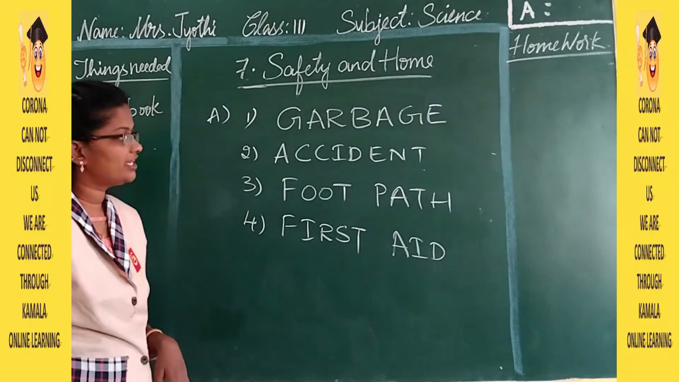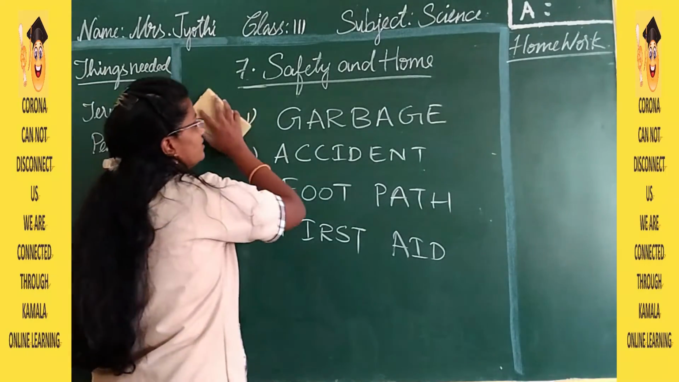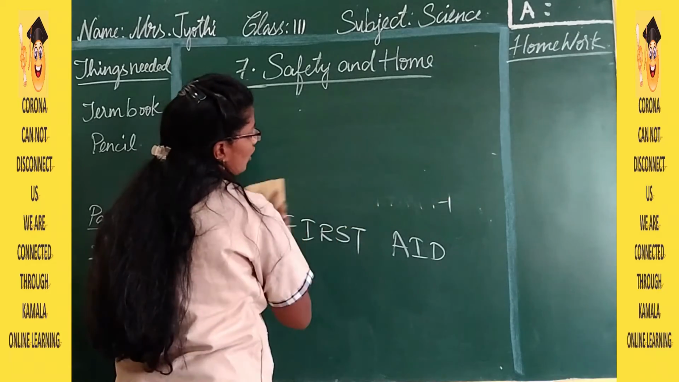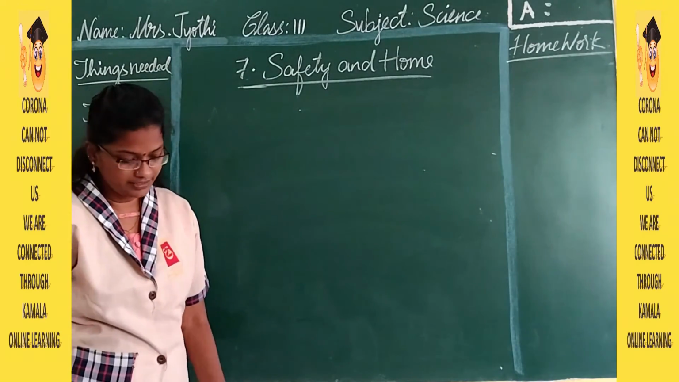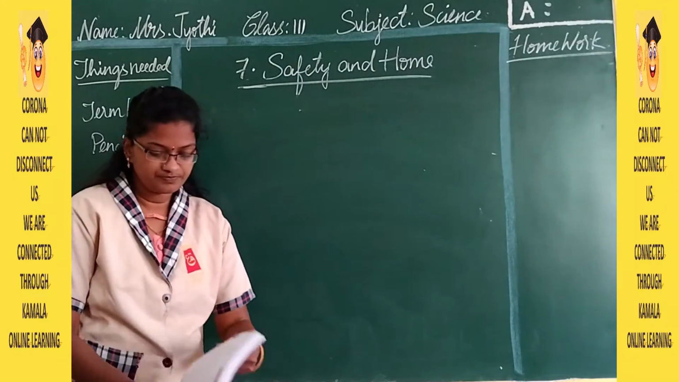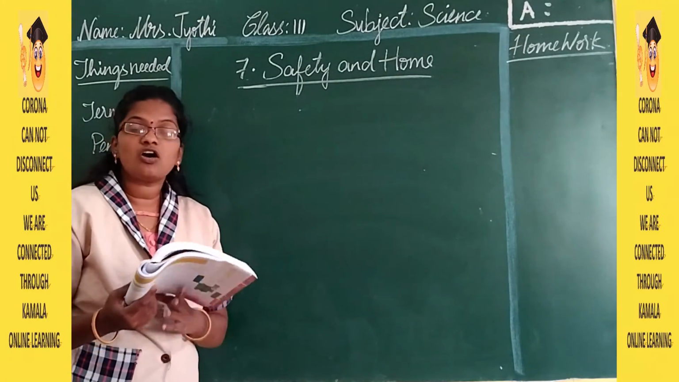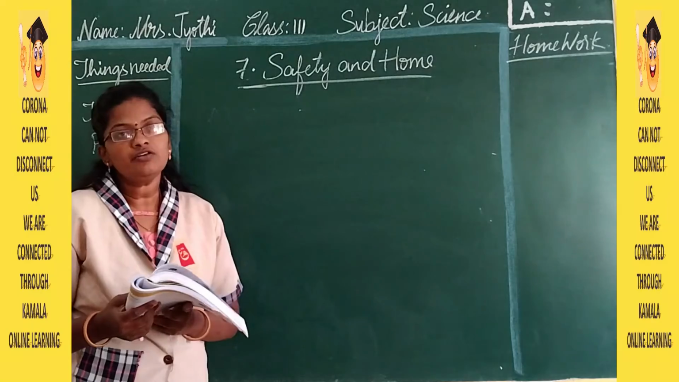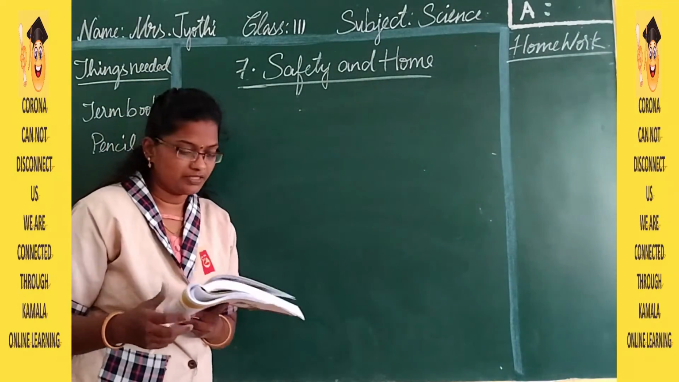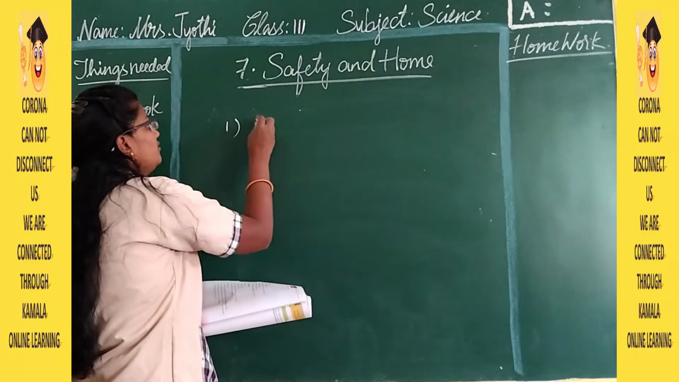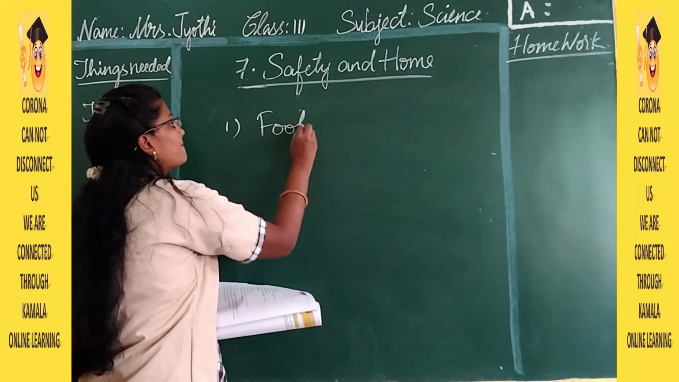Next, moving on to the second one, choose the correct option. A sentence is given and 2 options are given. You have to choose the correct one and write. So first one, walk on the road or footpath. So where we have to walk? We have to walk on the footpath. So the first one is footpath.